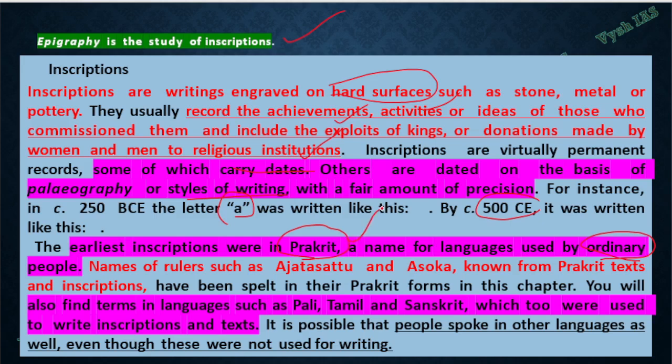Okay, so in those Prakrit scripts, we find most of the time these two names, Ajatasattu and Ashoka. Okay, a Magadhan ruler and a Mauryan ruler, two rulers' names keep appearing, written in Prakrit. And you also find many other texts which are in Pali, Tamil and Sanskrit. So all these were used for writing inscriptions. If UPSC says inscriptions are found only in Prakrit or only in Sanskrit, then it is a wrong statement. People speak in some languages and write in some languages, and it need not always match. Maybe they are speaking in something else but writing in something else. That also can happen.